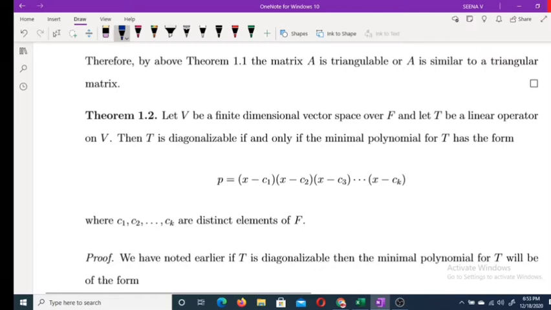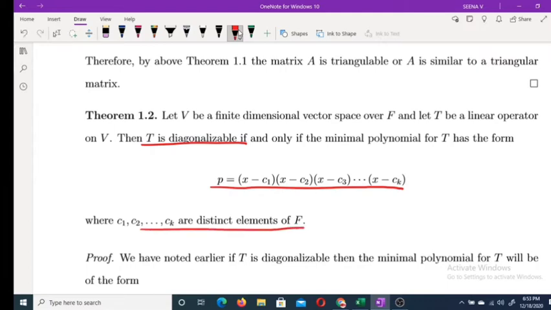Let V be a finite dimensional vector space over F, and let T be a linear operator on V. Then the theorem says that T is diagonalizable if and only if the minimal polynomial for T has the form p equal to (x minus c1) into (x minus c2) into etc. (x minus ck). This is our theorem, okay? Where c1, c2, etc., ck are distinct elements of F.